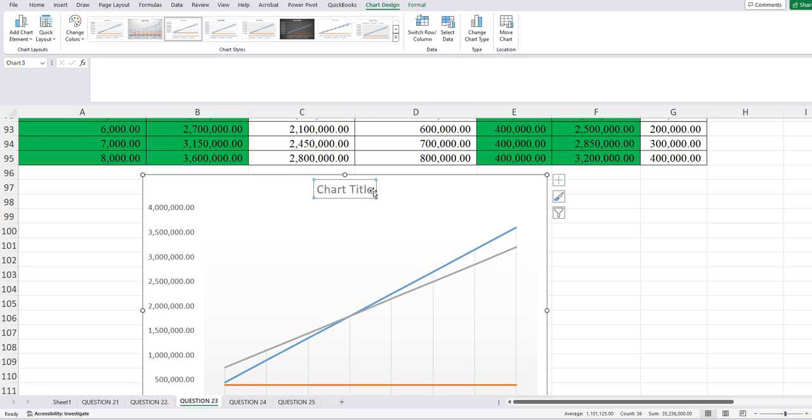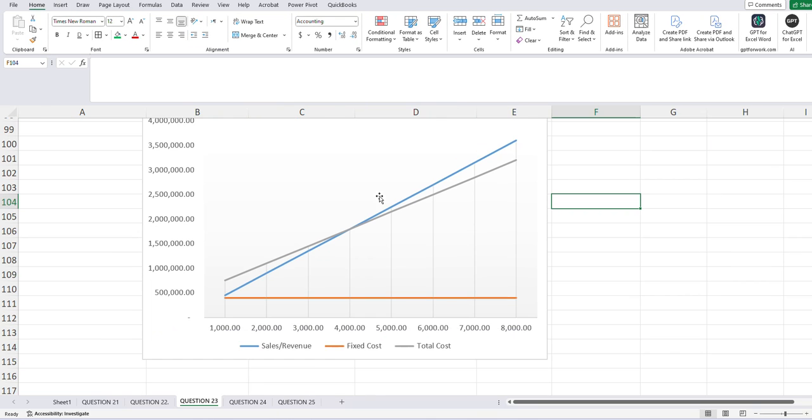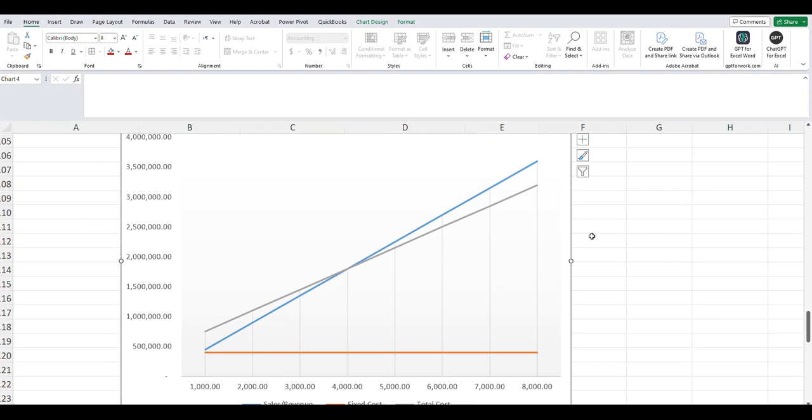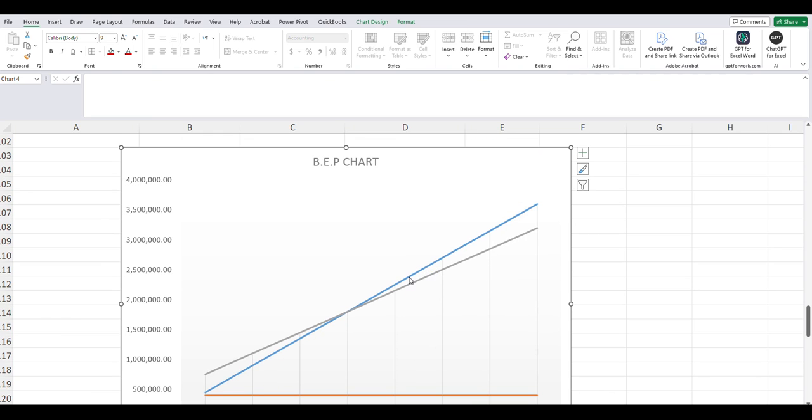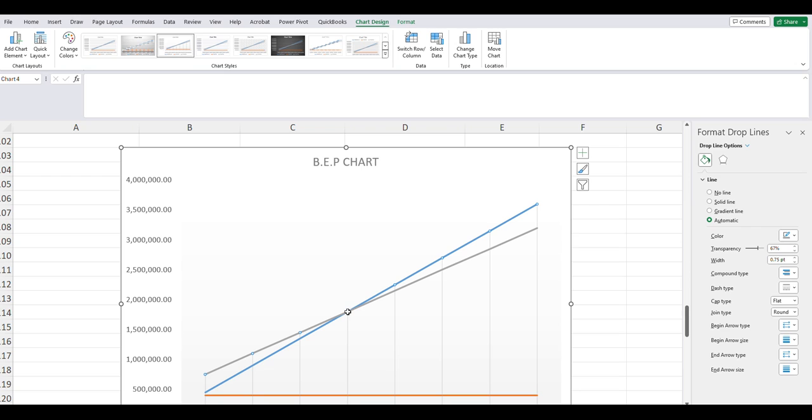So my chart, this is a break-even chart. This is the title of the chart we are talking about, our BEP chart, break-even point chart. See? So at that point, then we can easily come and determine our break-even value, which in this case on our graph here, we can have it at this point.